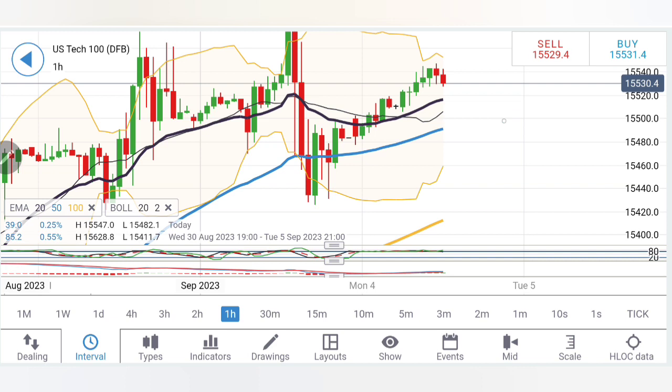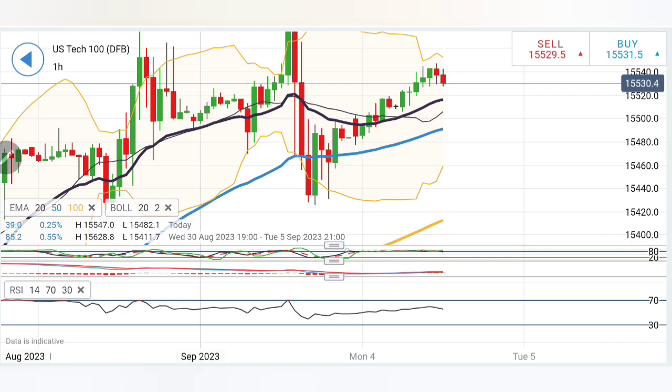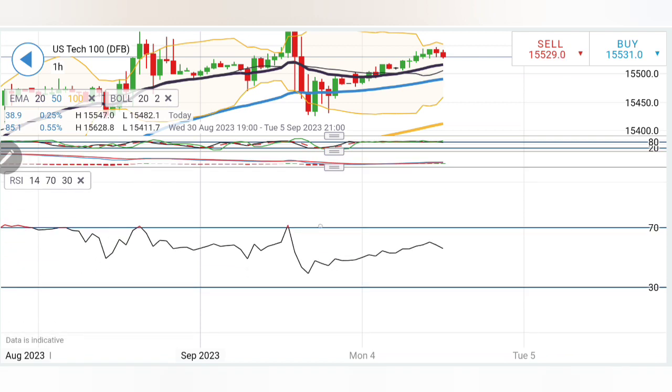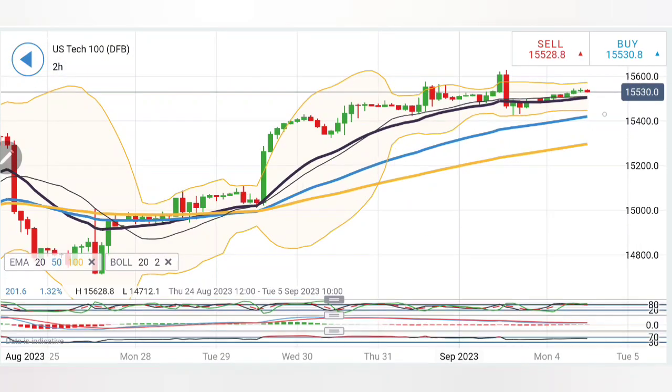So first thing is a selling entry at 15,520 can be taken, but 500 is the first support, 480 the next support, and then 440 levels will be seen. Only below 440 will little bearishness prevail. Stochastic was overbought. MACD is still in green. RSI is trying to trade flat.